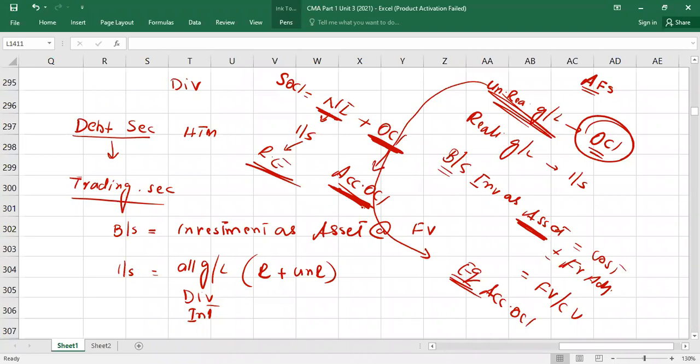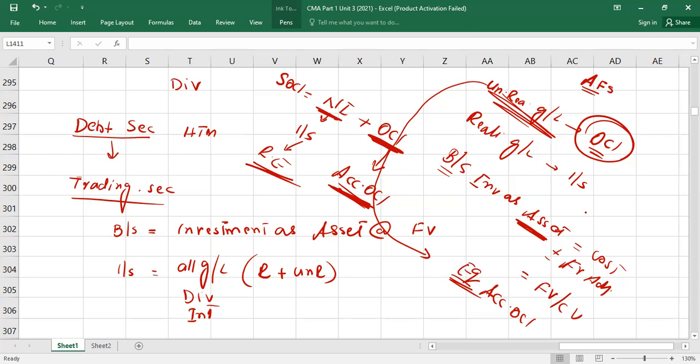Just repeat with me. Realized gain or loss, where will we write it? Realized, income statement. Great. And it will affect retained earnings in equity, because the income statement will affect retained earnings. Unrealized gain or loss, where will you write it? In other comprehensive income. And it will affect accumulated other comprehensive income in equity also. Okay. Then guys, in the balance sheet, you will show investment as an asset, plus you will show in equity a reserve, the OCI reserve.